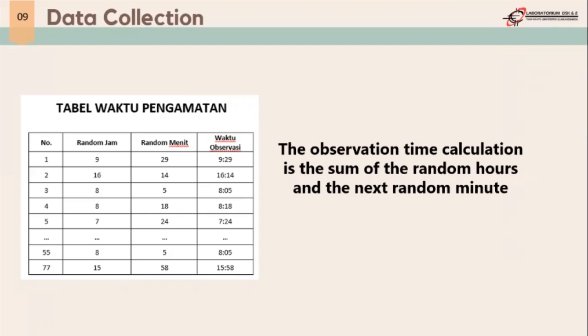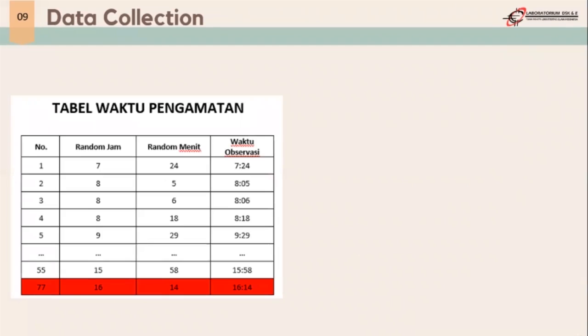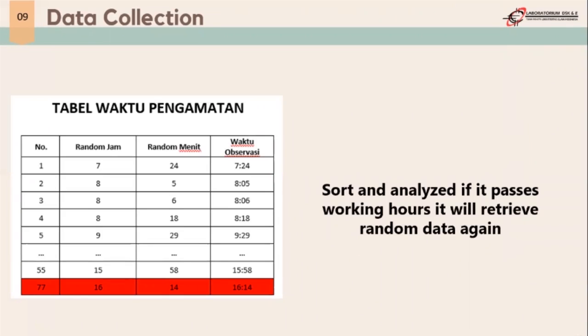The observation time calculation is the sum of the random hour and the random minute. Next, after we sum them, we check whether it is past working hours; if so, it will collect random data again.